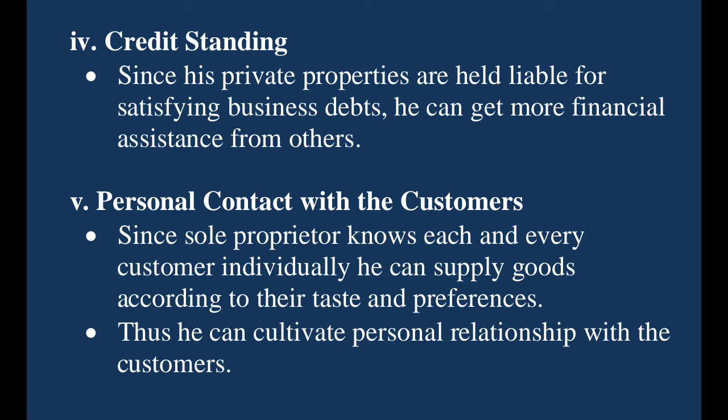When they are having a direct relationship with the customers, automatically they will try to understand the taste and preferences of the customers, so they can provide the goods and services based on those preferences, and thereby automatically their sales will increase. Thus, he can cultivate the personal relationship with the customers, so automatically the business will develop. And that is the fifth advantage of sole trading business, the personal contact with the customers.